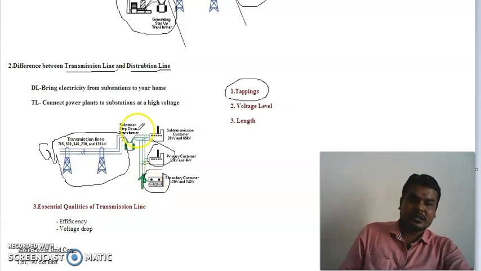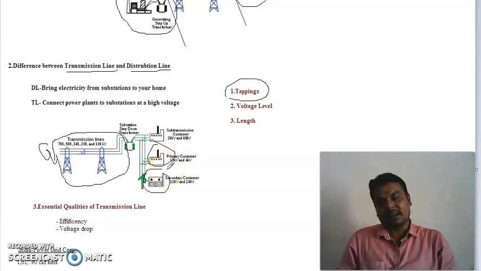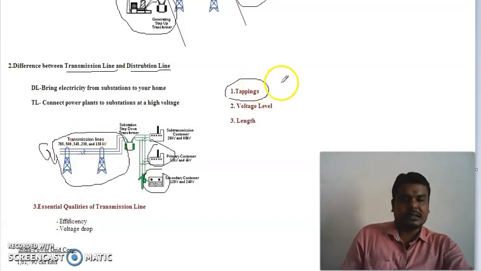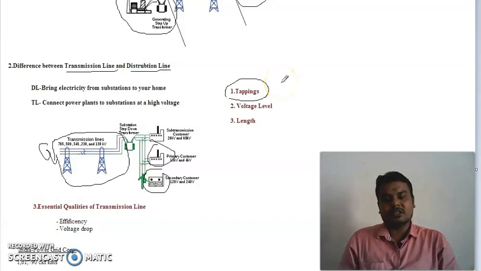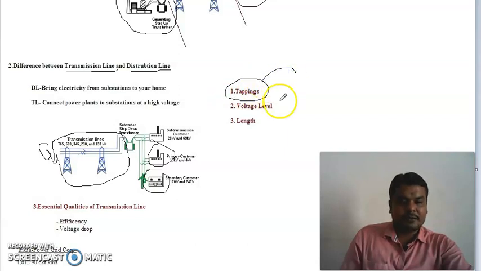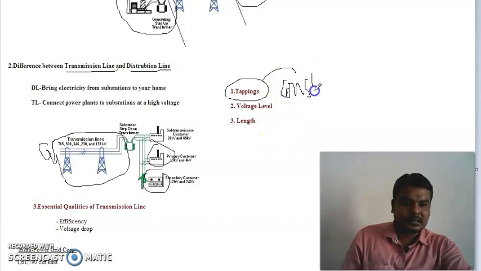When you come to distribution lines, I am taking all types of tappings. That means I will connect industries, homes, or streets, whatever it may be. I will take n number of tappings on the distribution side. So in transmission lines, tappings are restricted, and on the distribution side, we are allowed to take n number of tappings. I am not taking tappings in the transmission lines. In a technical way, if I am not taking tappings, the current of the transmission line will be constant.